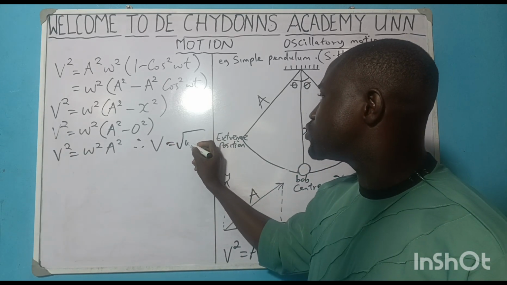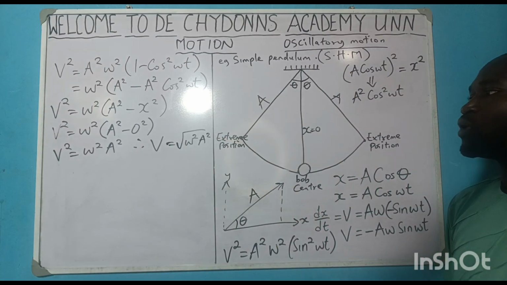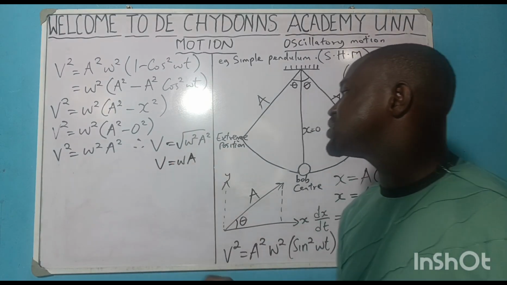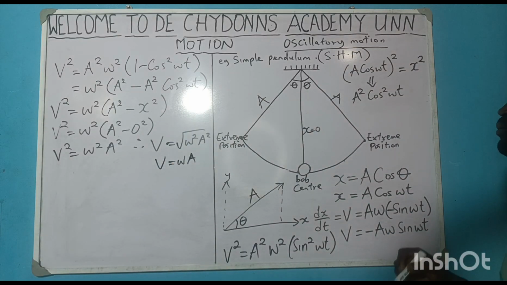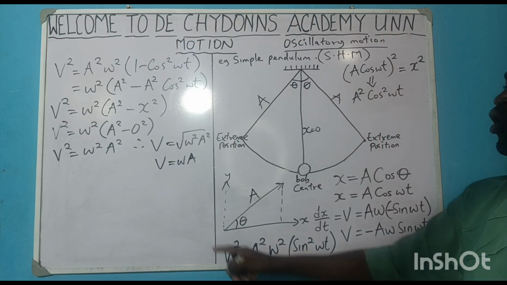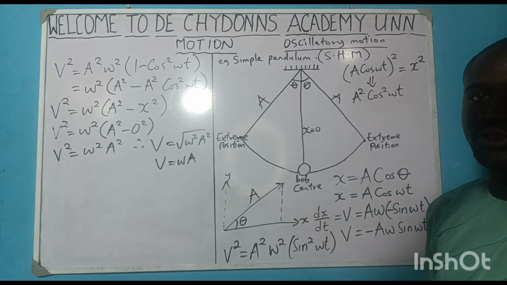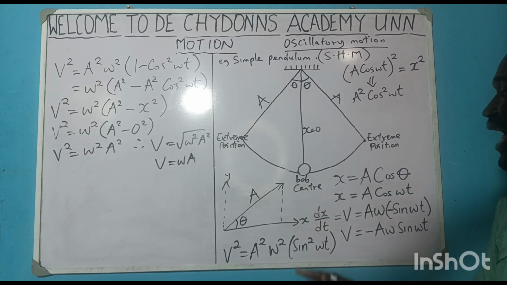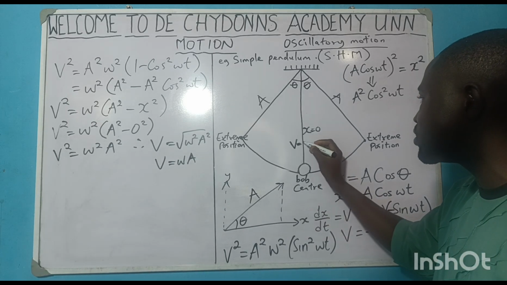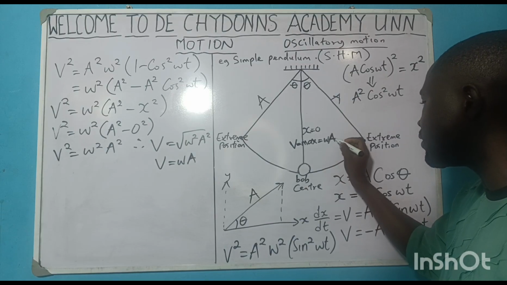Square root of what? W squared a squared. And what is the square root of w squared a squared? It's simply w a. So the velocity of a body undergoing simple harmonic motion at the center is always equal to the product of angular velocity times amplitude. And that is why we say the velocity at the center is maximum. The velocity at the center is equal to what? Maximum equals w a.